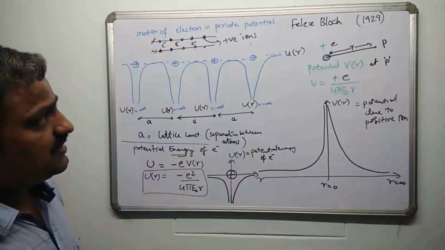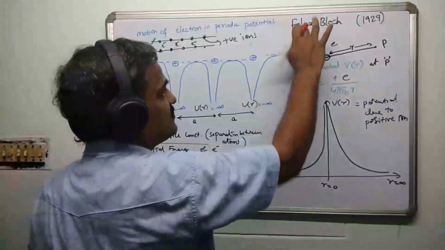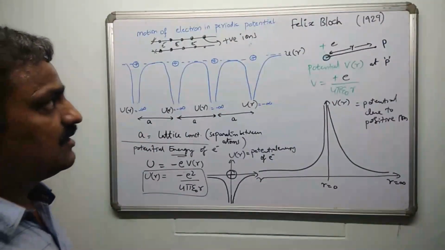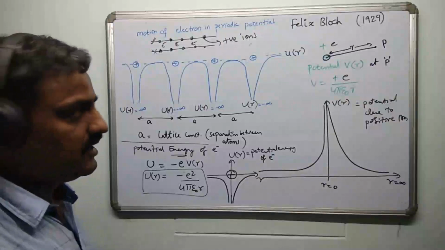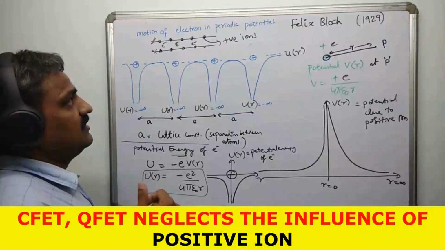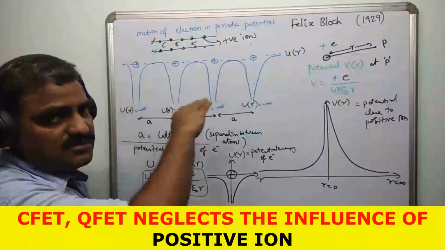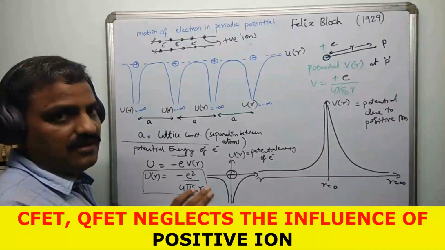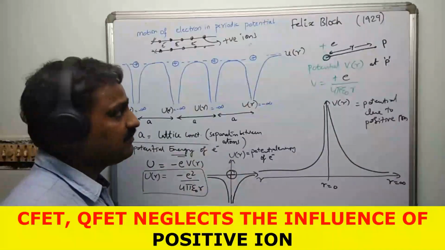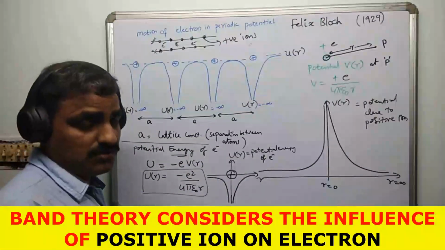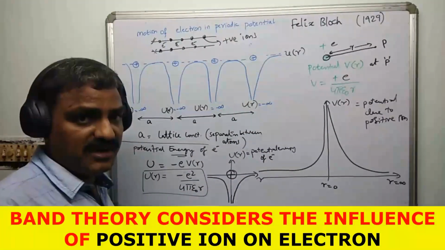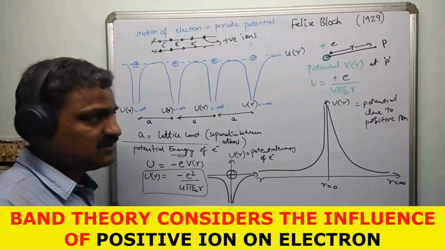Now, what is the modification done? Sorry, it's Felix. Felix Bloch. So, what is the modification done by Felix Bloch compared to the quantum free electron theory given by Arnold Sommerfeld? There, the influence of the positive ion was completely neglected. In Arnold Sommerfeld's model, there was no idea of a positive ion. It was simply absent. Electrons were freely roaming. But in the Felix Bloch model, zone theory or band theory, the presence of the positive ion is considered. So the positive ion is definitely going to influence the electron's motion, right? So that is the modification.